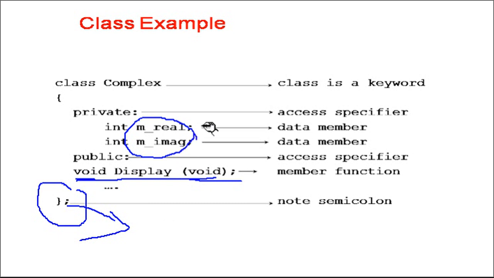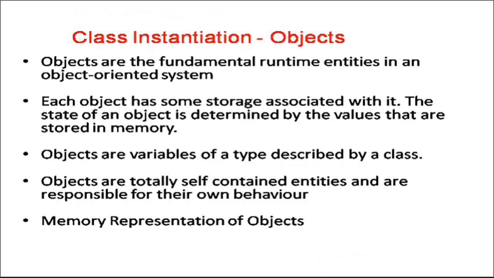In this case, assuming an integer is 4 bytes, 4 plus 4 will be 8 bytes, the memory taken by the object. On the next slide we will see how the object can be created. Objects are the fundamental runtime entities in an object oriented system. Each object has some storage, so the state of an object is determined by the values stored in memory.